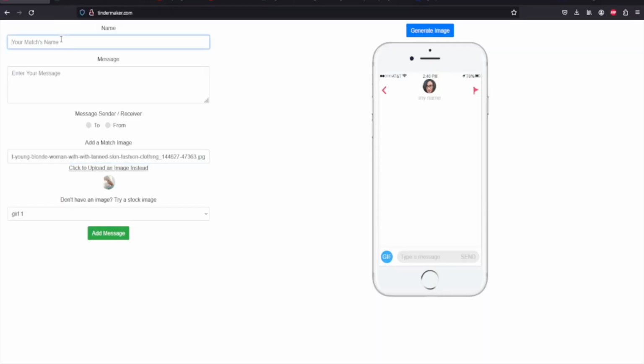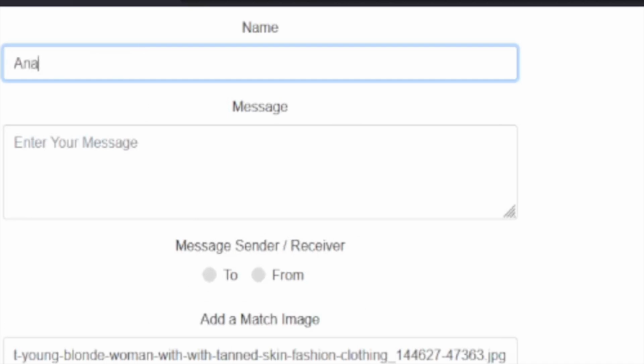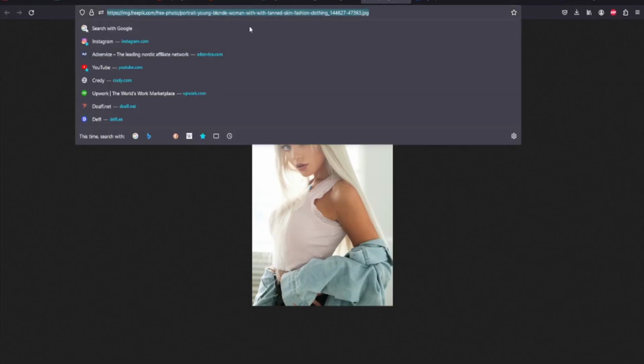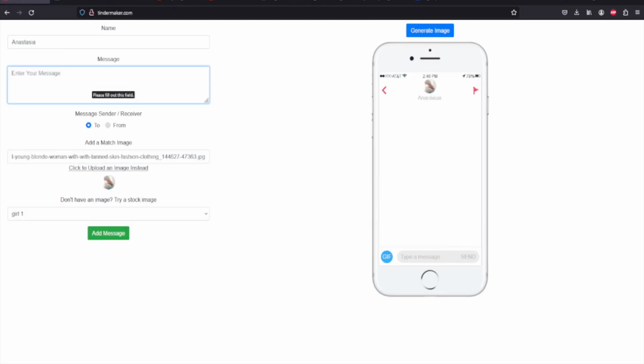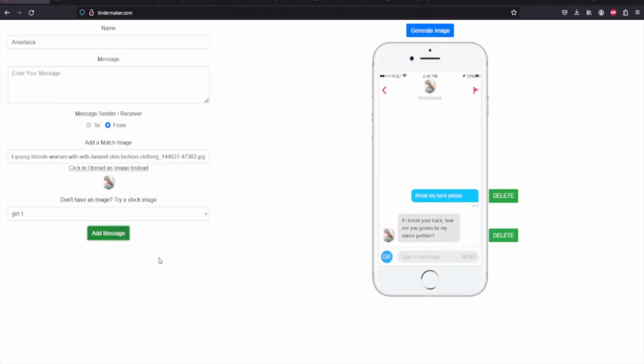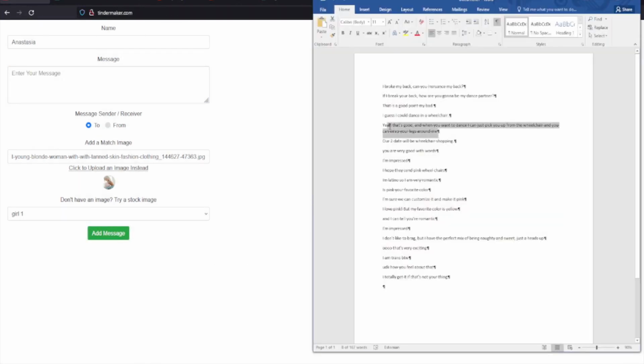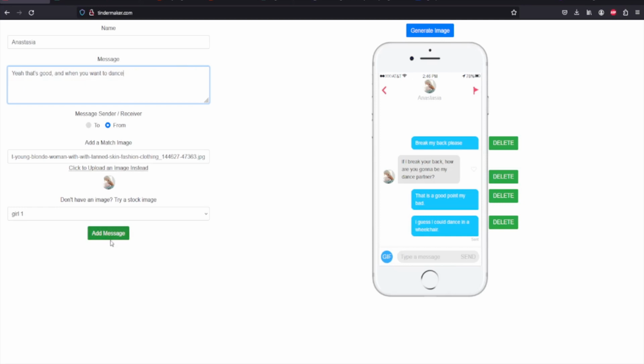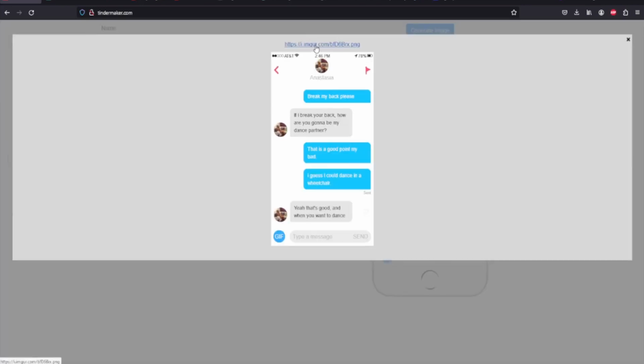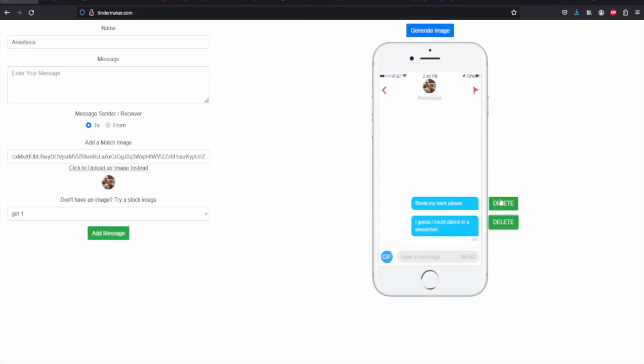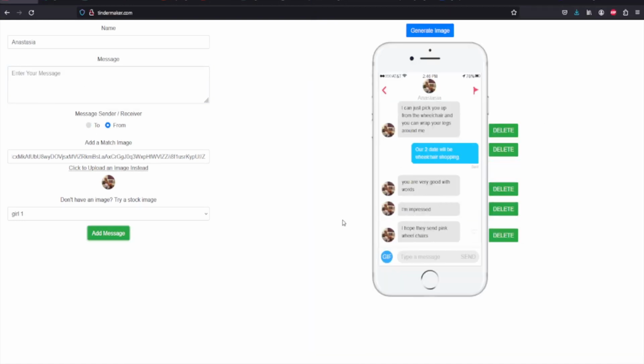Now go back to the Tinder message generator and make up a random girl name and insert a picture of a good-looking girl here. And now start adding the texts that you previously created. Now, if you have a full picture of text, save the picture and delete the previous messages and continue the text. Now, once you have created the fake messages, we need a voiceover.